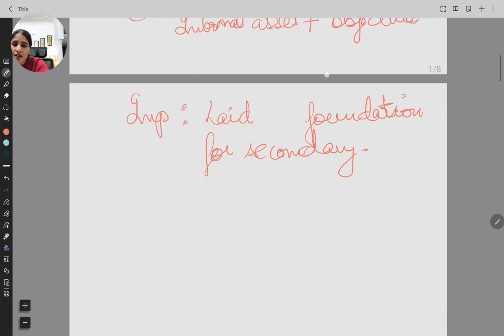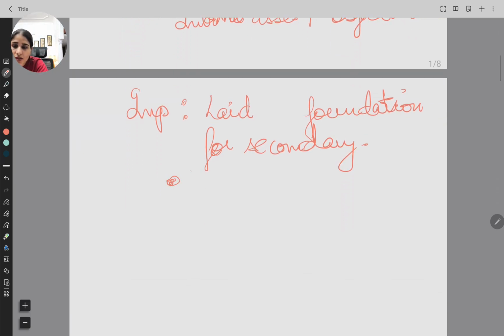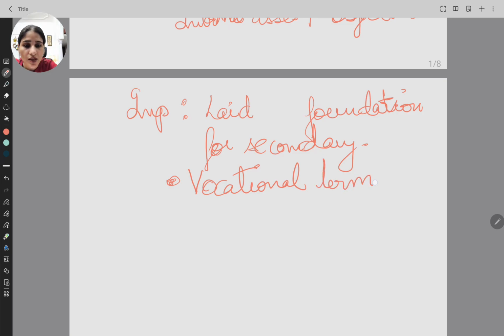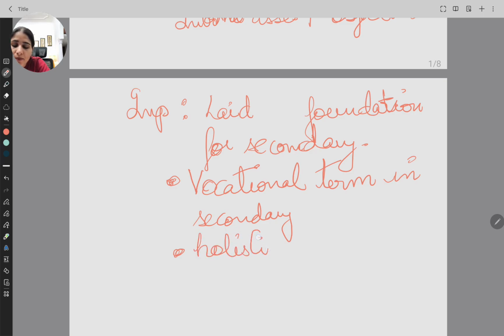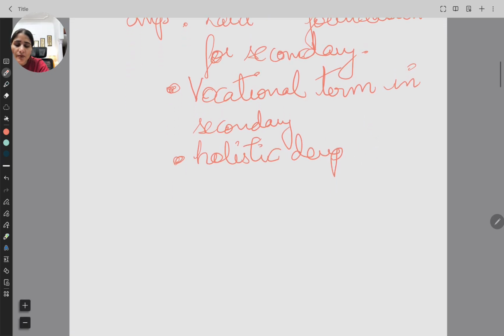This was the only commission which introduced the vocational term in secondary education. It also focused on the holistic, overall development of the students.